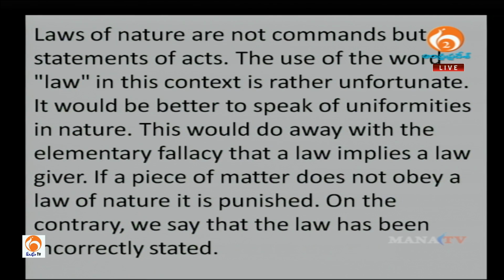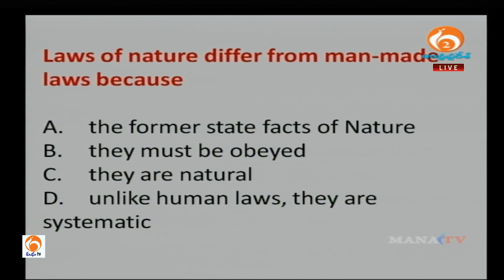Okay, so I will pause after every question at the passage where you can find the answer. Okay, so let's go back to the question.